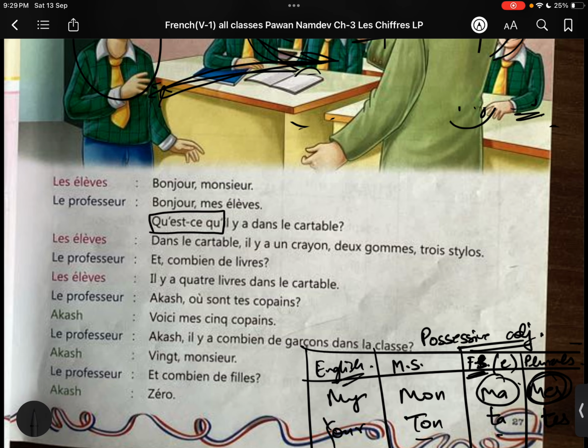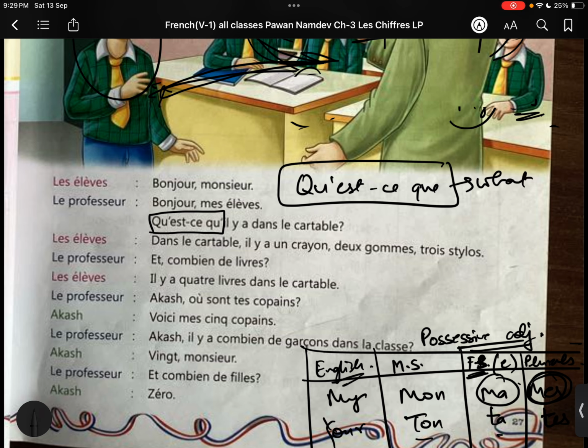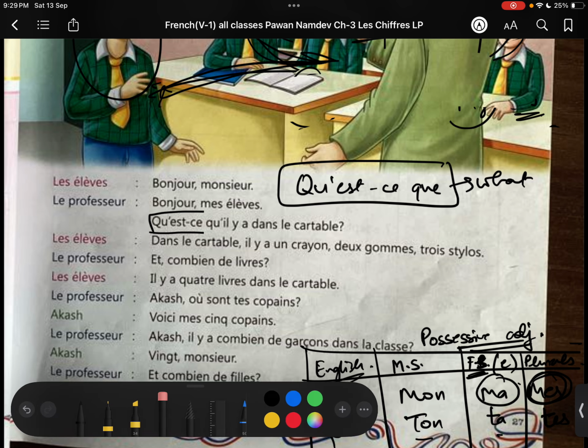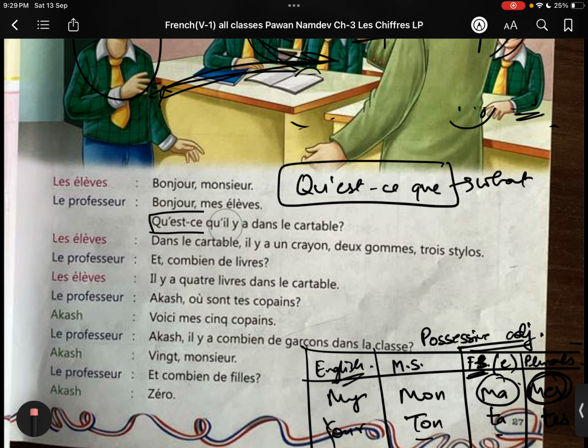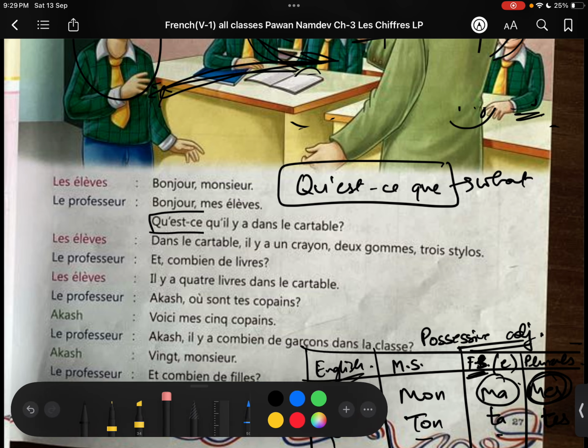Now there is a phrase, and the phrase is qu'est-ce qu'il y a. As I previously mentioned in the previous chapter, it's a phrase. The meaning is what? Now after q-u-e, see we have i-l. Can you see, beta? See here. After q-u we have apostrophe, then i-l. So why is this apostrophe there? Because after the apostrophe we have i. That's a vowel.